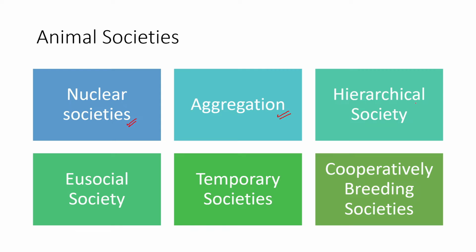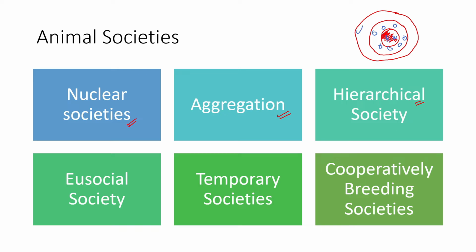Then there is a hierarchical society, as we mentioned in the societal hierarchy. There is a patriarchal system and a matriarchal system. So there is a hierarchy: a dominant, the subordinates, and then multiple individuals. Even in some hierarchical societies, they usually form different core zones, then subordinate zones, and then territorial marking zones. The core zone is usually inhabited by the young ones or kids. They usually have the juveniles and weaker ones here, and it is usually maintained by the subordinates.